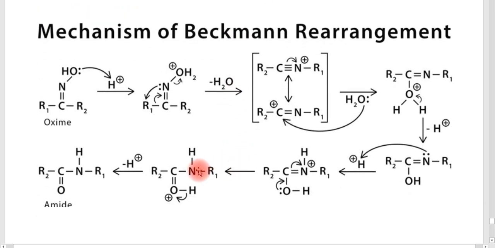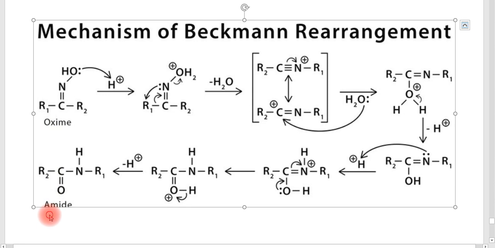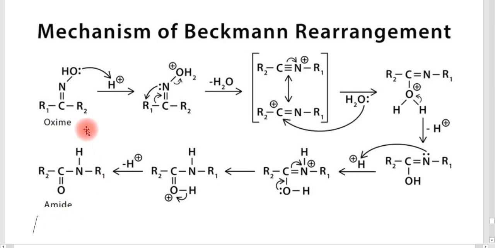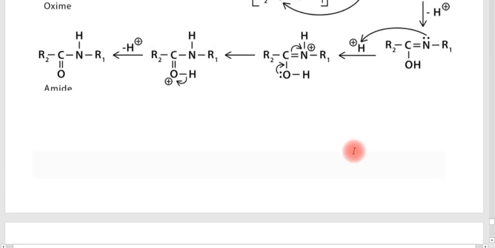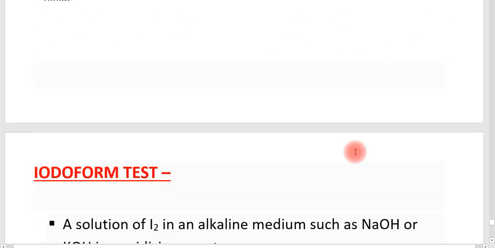Another method is shown like this. Here how the oxime is produced is not shown. How the oxime is converted into amide is shown here. So if you are interested in this mechanism, you follow this, but I think the above is very suitable for your exam. So that is all about the Beckmann rearrangement.